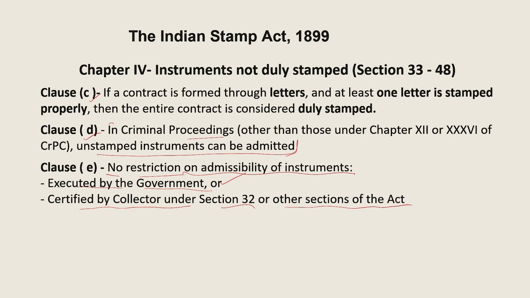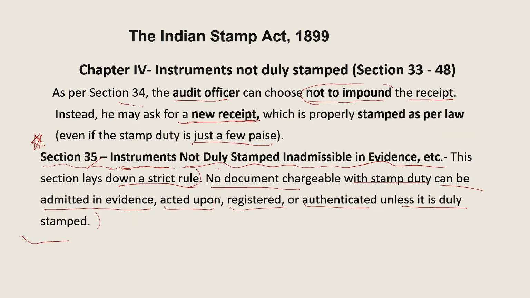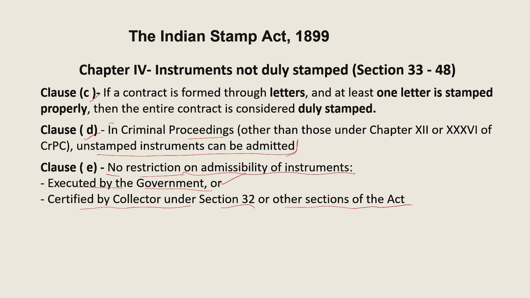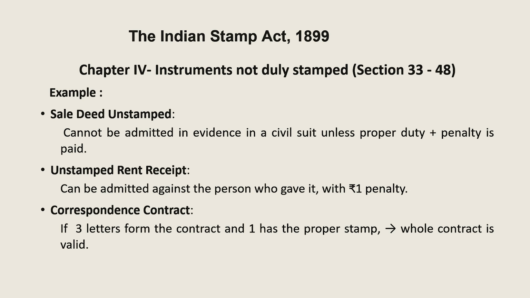So this is section 35. Instruments, when they are not duly stamped, are inadmissible in evidence. Further, we'll take a few examples. Say a sale deed is unstamped. If a sale deed is unstamped, it cannot be admitted in evidence in a civil suit unless proper duty plus penalty is paid.